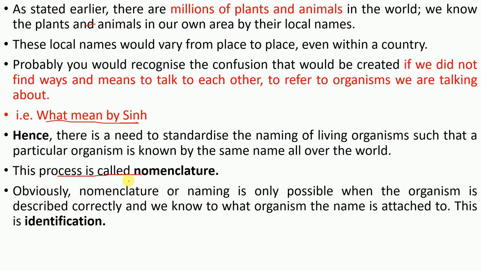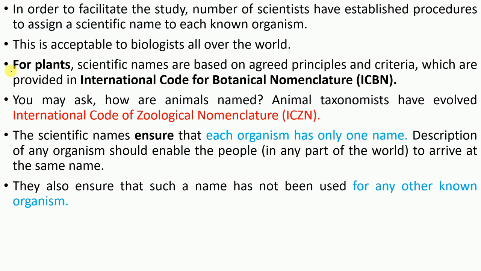Obviously, you will not give a name to any species by closing your eyes, right? So there must be some system through which you identify living organisms. And there are some institutes also. For example, for plants, there is the International Code for Botanical Nomenclature (ICBN), and for animals, there is the International Code for Zoological Nomenclature.